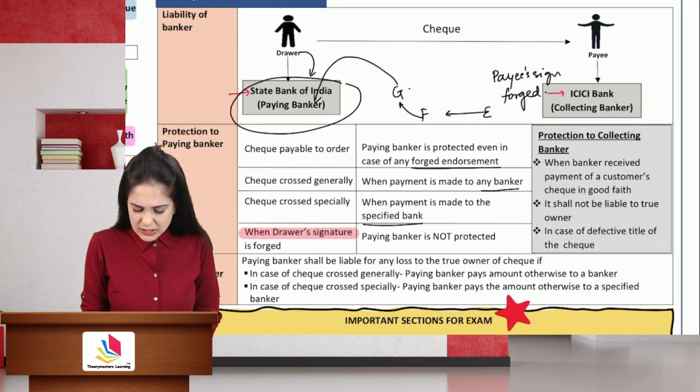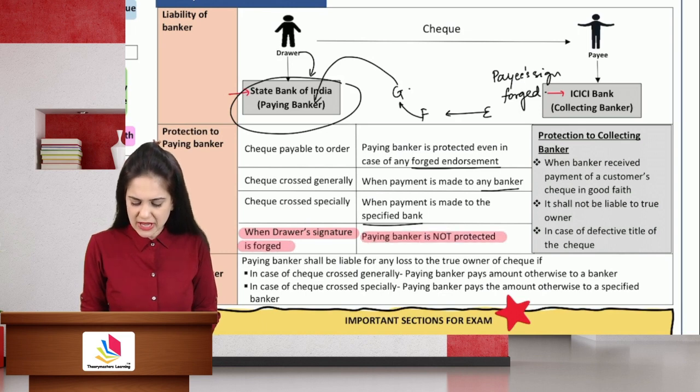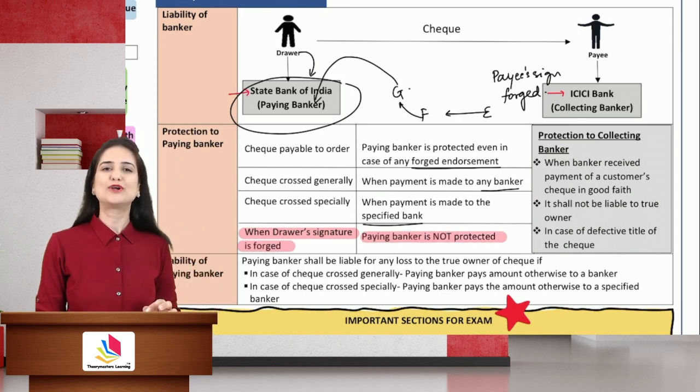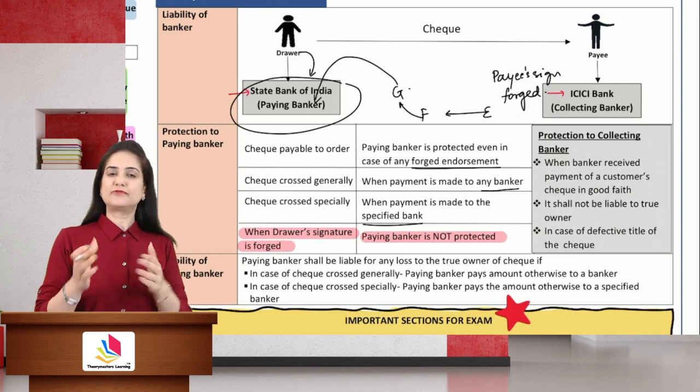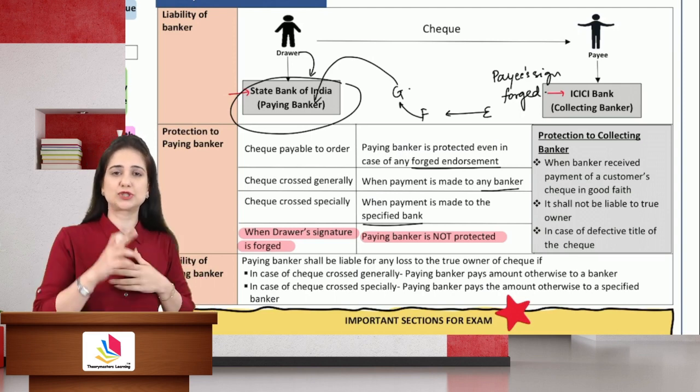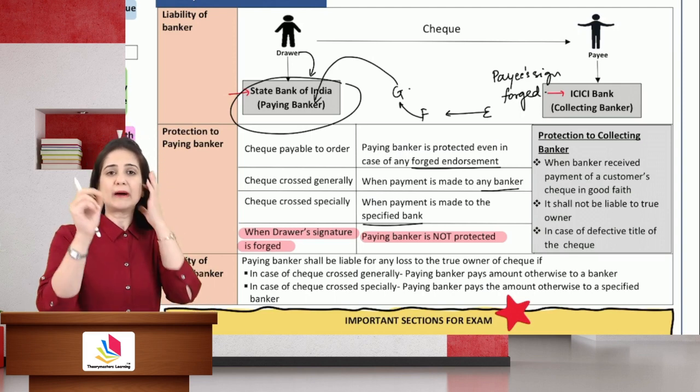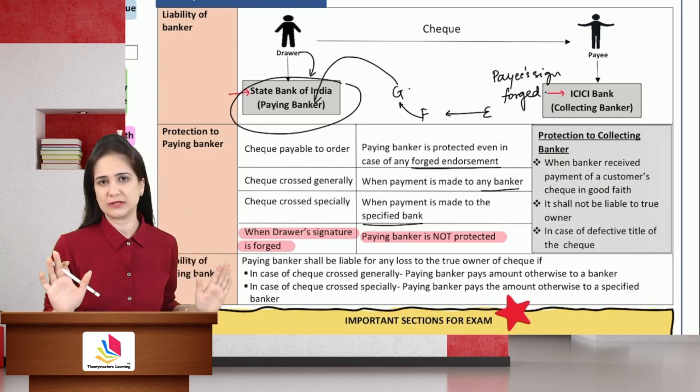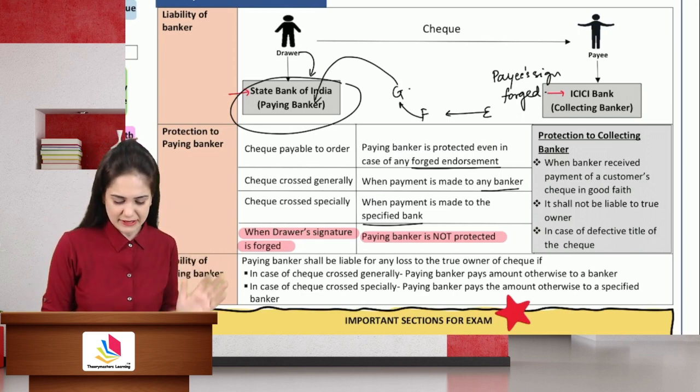When the drawer's signatures are forged, then the paying banker is not protected. See, drawer's signatures are forged. It should have been identified by the paying banker. Then they are not protected in that case.